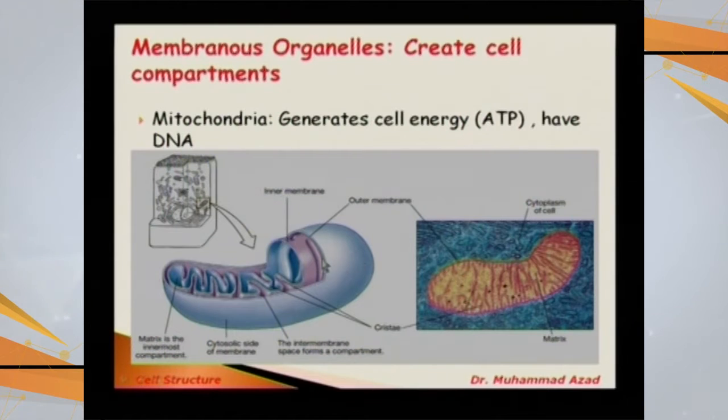Between these two membranes, there is the inner membrane space, and these folds of the inner membrane are called cristae of mitochondria. Inside these cristae, there is a liquid material, a matrix of mitochondria, which is going to have a lot of enzymes. This is an electron micrograph of the mitochondria: the outer membrane, the inner membrane, and these folds of the inner membrane called cristae of mitochondria.